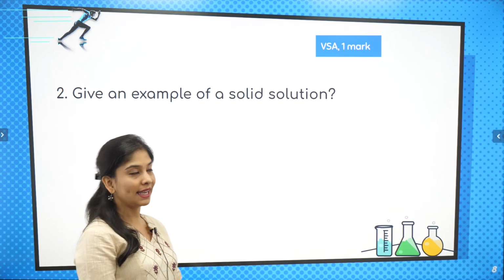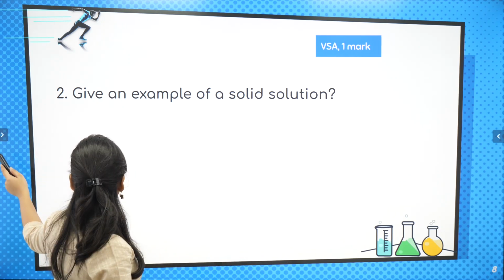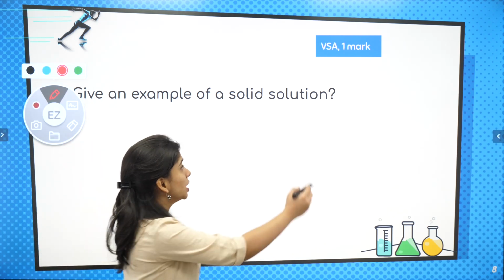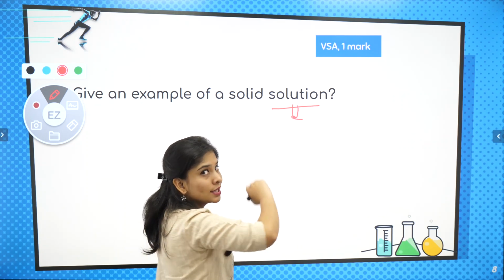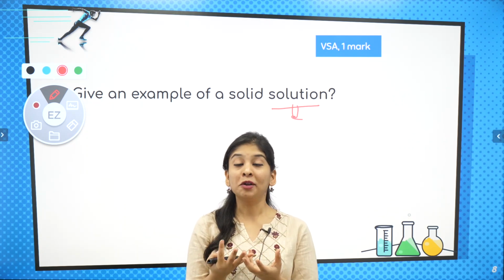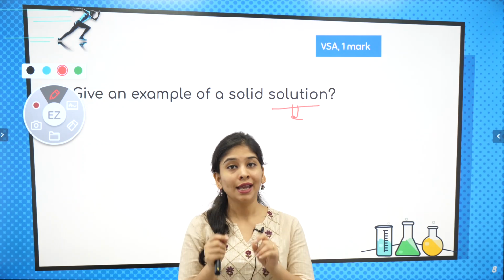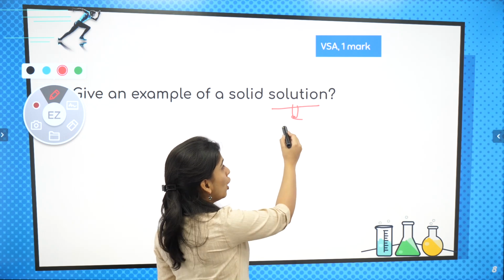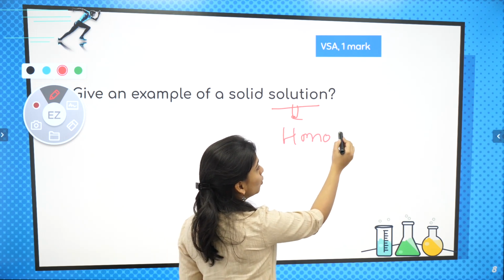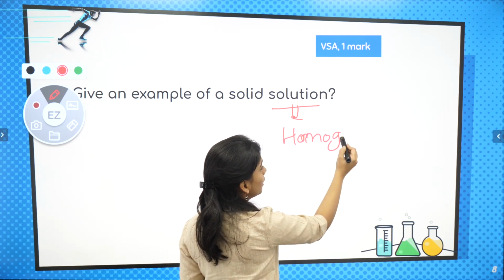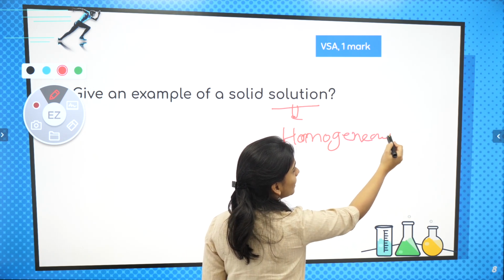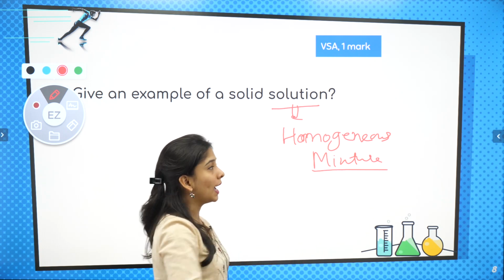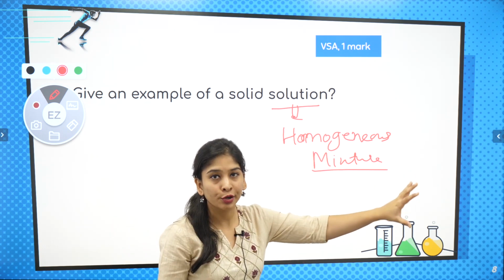What exactly is the second question? Give example of a solid solution. Okay, अब if I talk about solution, what exactly is solution? Solution से ये मत समझना, solution means it might be a possibility something is liquid. It is not necessary at all. Solution is another name of homogeneous mixture. I told you if the substance is not pure, that substance is known as mixture. Impure substance is mixture, and mixture has two categories, homogeneous and heterogeneous.